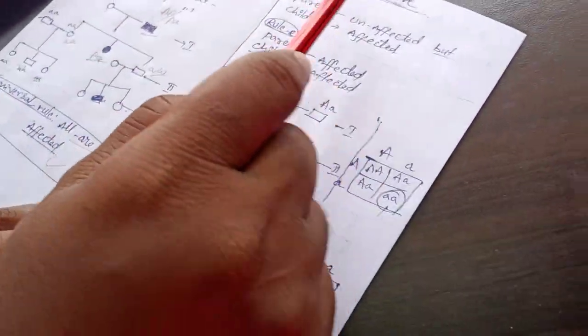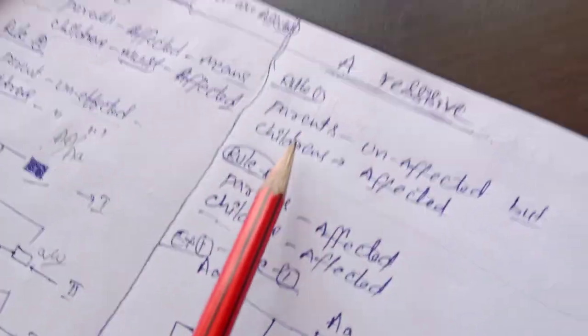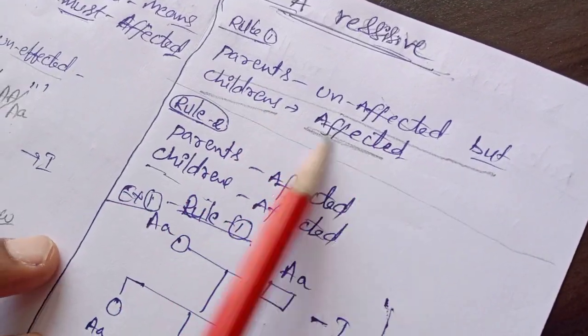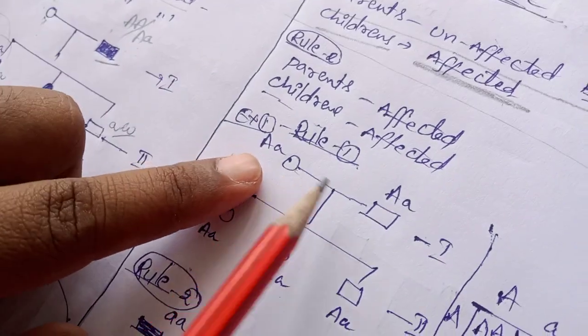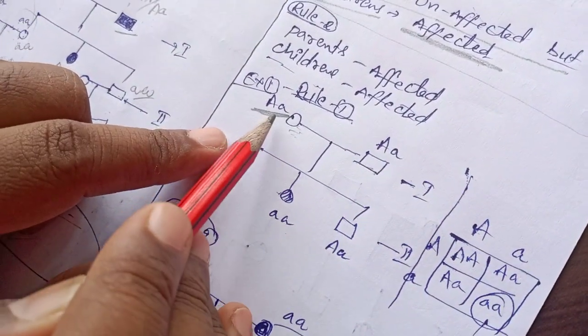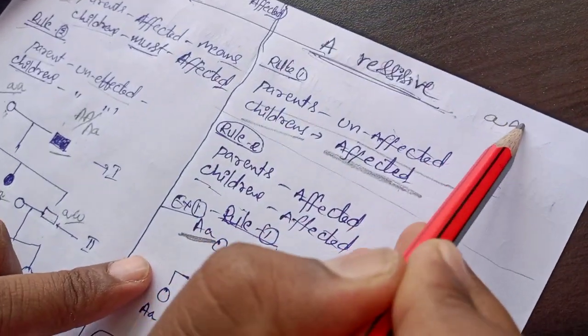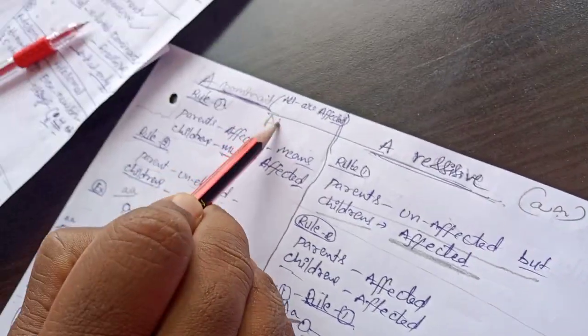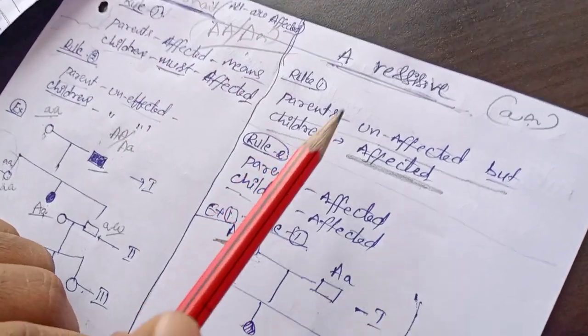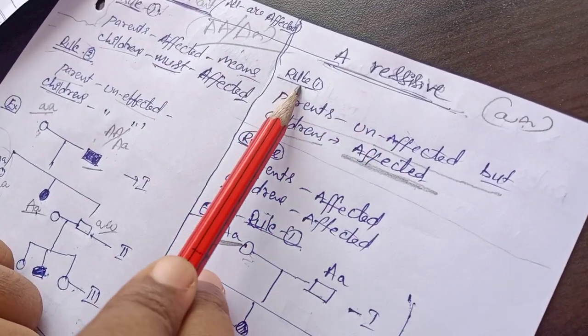Next, come to rule number 2 of the autosomal recessive form. See here, parents are unaffected but children are affected. Unaffected parents, so how? It's a heterozygous form. Recessive means small a, small a. Dominant means capital A, capital A or capital A, small a. So here, autosomal recessive rule 1 and rule 2.